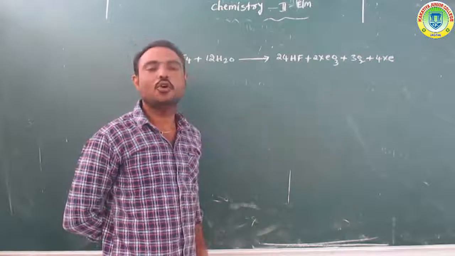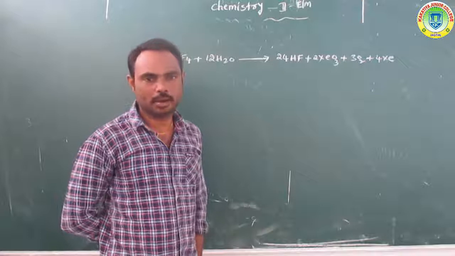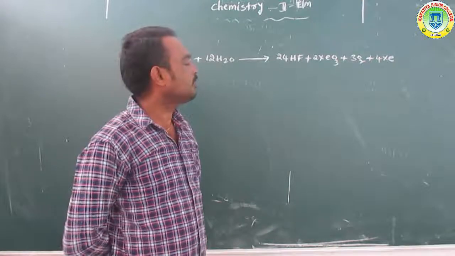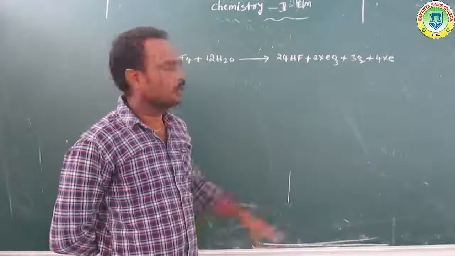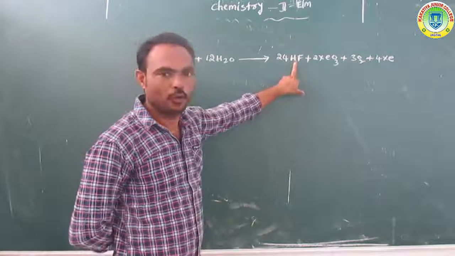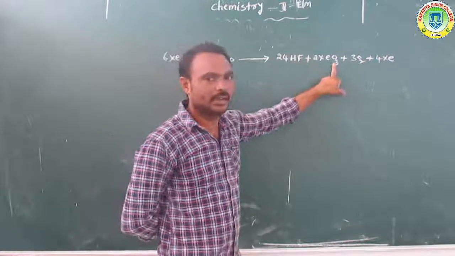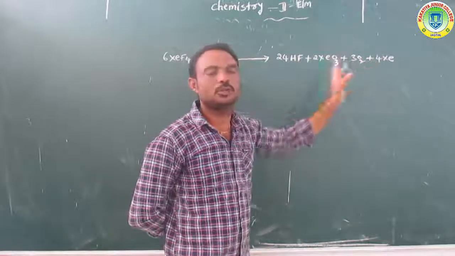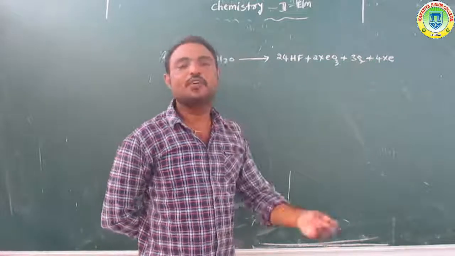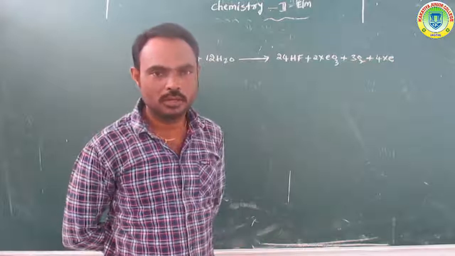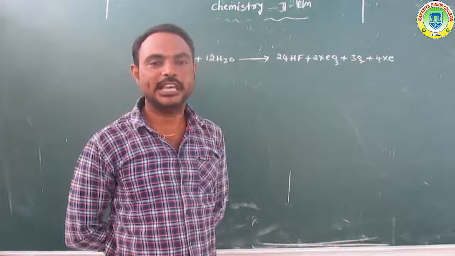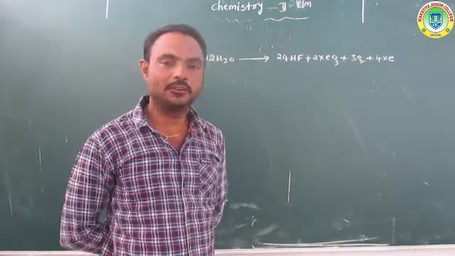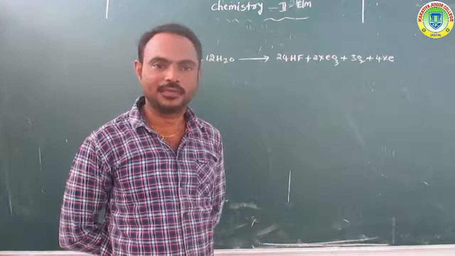Last one, 4Xe, xenon. So overall: hydrogen fluoride, xenon trioxide, oxygen, and xenon. In the next class we will discuss the structure of XeF2, XeF4, and XeF6.